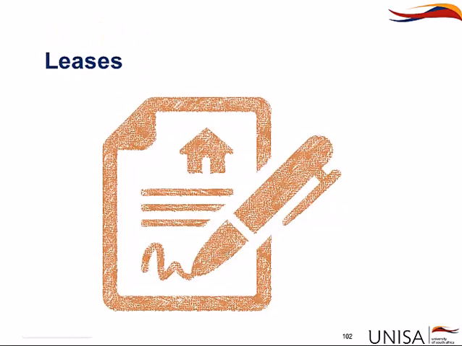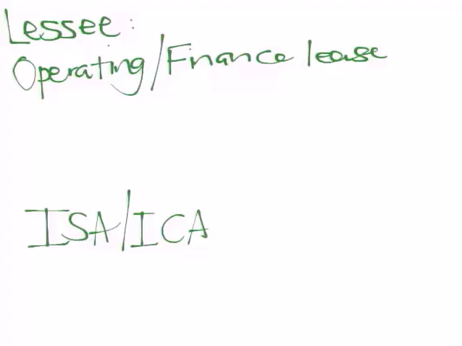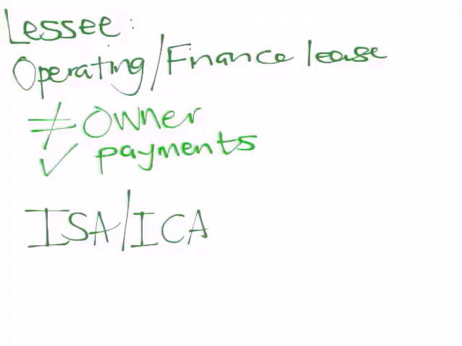Let's have a look at leases. But before we carry on, let's consider the type of lease and what effect it has on the lessee or the lessor. In the case of an operating lease or a finance lease, the lessee is not the owner. Therefore, they will not be entitled to claim any capital allowances.